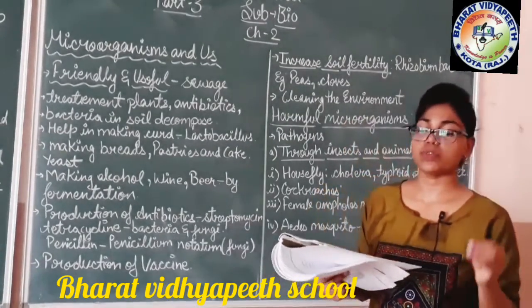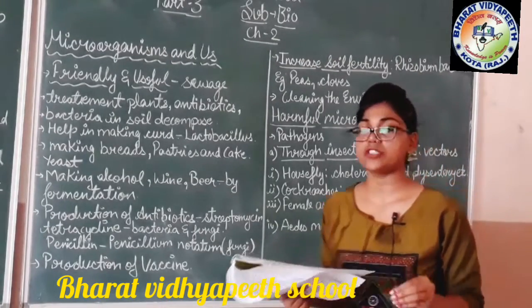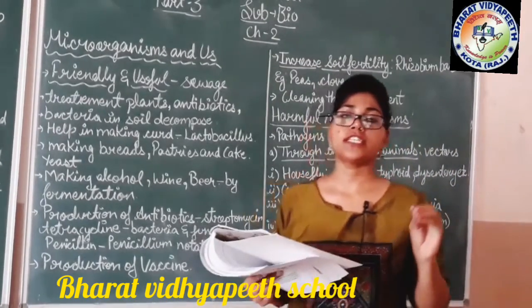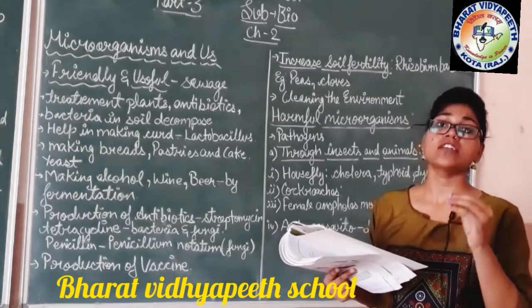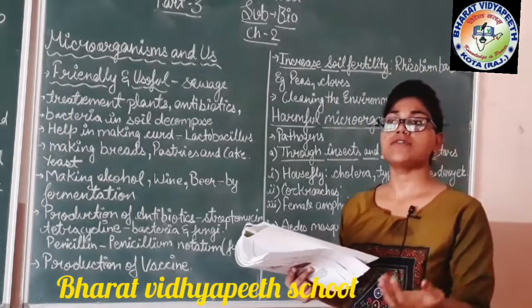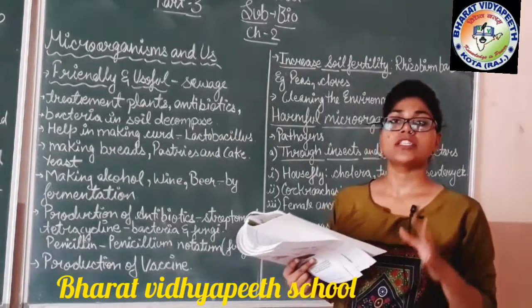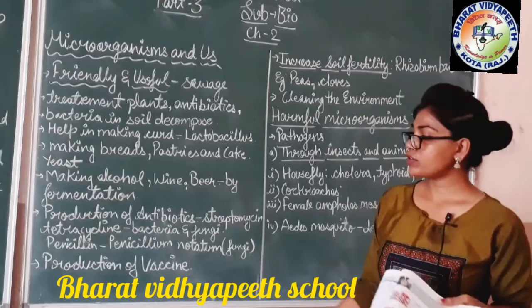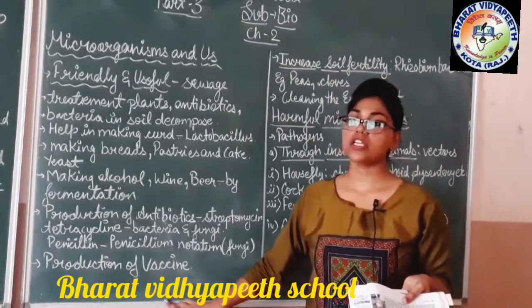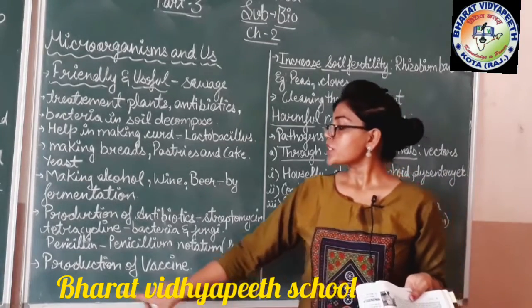There are around 25 antibiotics which are made from different types of bacteria and fungi. Different types of bacteria are used to make different antibiotics according to the disease.